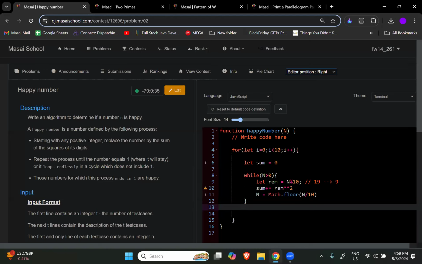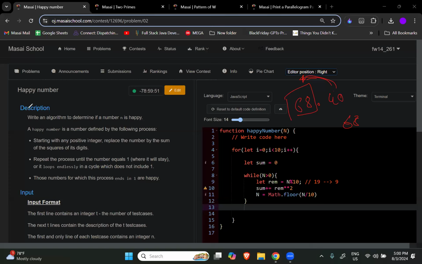Tell me what will happen. What is math.floor? You don't know? See. So let's suppose there is a number, right? Let's suppose there is a number 68.40. Now what I want, this number is in pointers, right? What I want, I just want this single number. तो मैं क्या करूंगा, इसे राउंड ऑफ करूंगा, बट कैसा राउंड ऑफ करूंगा, डाउन साइड में. So what is the down value of this 68.40? It will be 68 only, right? So that is what math.floor is doing. Floor means, you understand, right? Floor, down. So that's why it will be 68 directly.